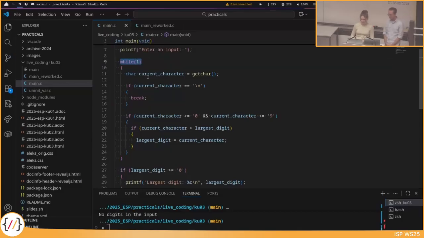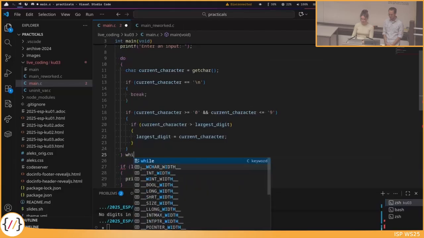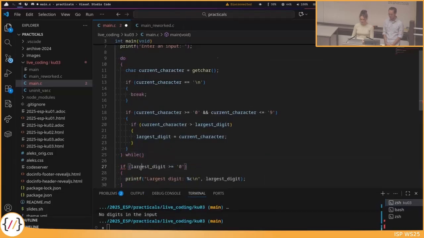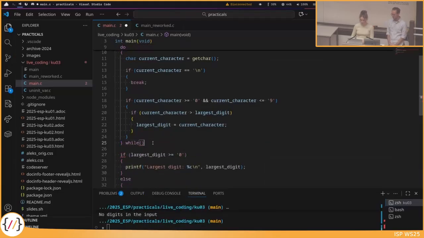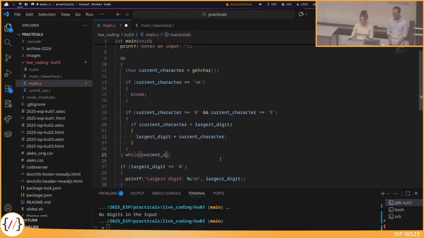So I could use a while loop, of course, like I did here. But as we know that we want to at least call this scanner once, I will do a do while, so that the body is executed once. And then we check if we want to loop or not. And what do I want to check here? Well, I want to loop until the end, and our end is if the current character is the new line. And I can delete this break.